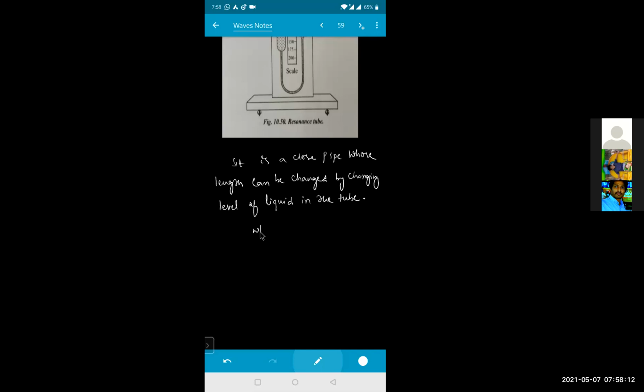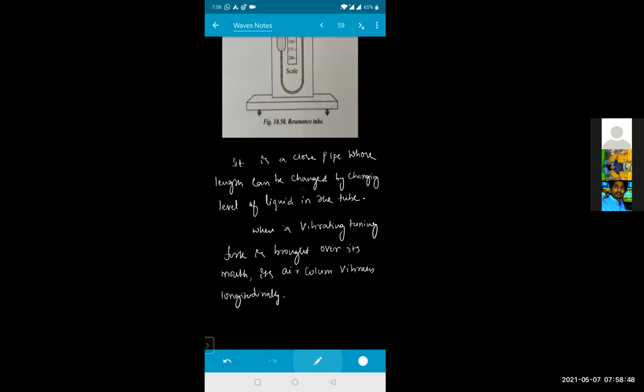Okay, now see, when a vibrating tuning fork is brought over its mouth, its air column starts vibrating longitudinally.